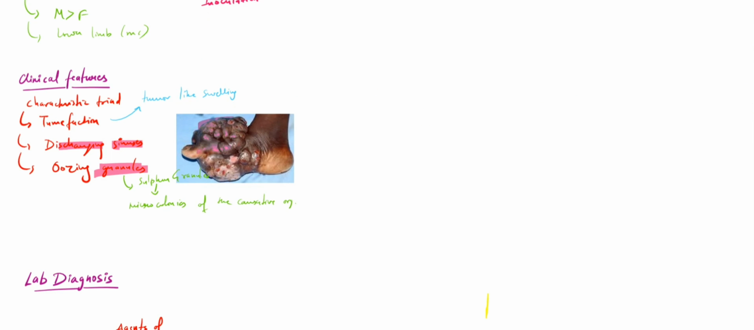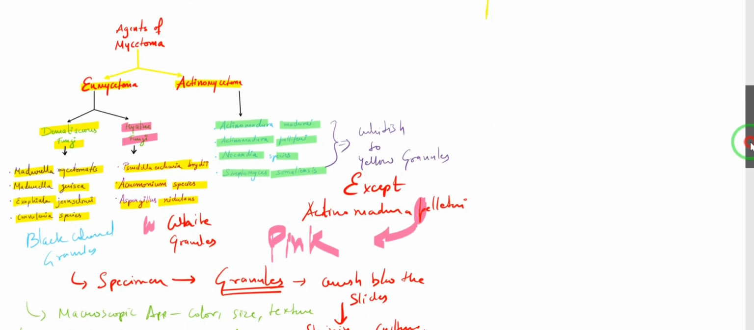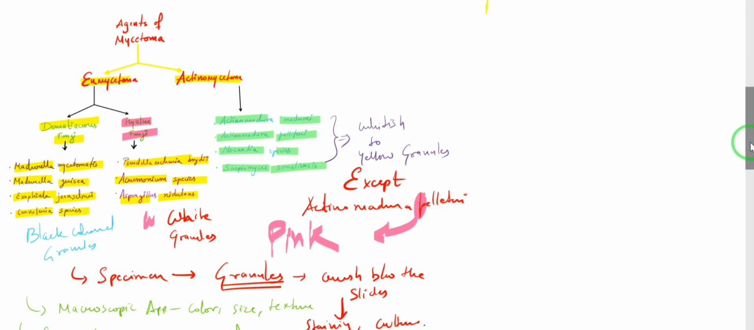Then we saw the causative organisms of mycetoma. That is, in case of eumycetoma, we have dematiaceous fungi and the hyaline fungi. In case of dematiaceous fungi, they will be having black colored granules, right? And in case of hyaline fungi, they will have white colored granules. Then actinomycetoma is caused by these gram-positive filamentous bacteria, right? And they will be having whitish to yellow colored granules, except Actinomadura pelletieri, right? So P for pelletieri, P for pink, so they will be having pink to red colored granules.